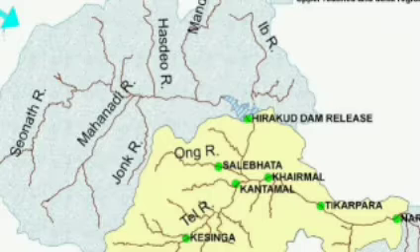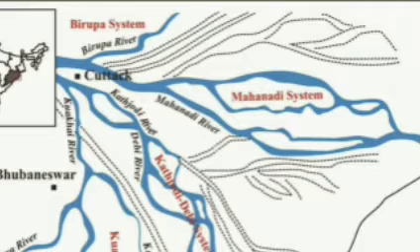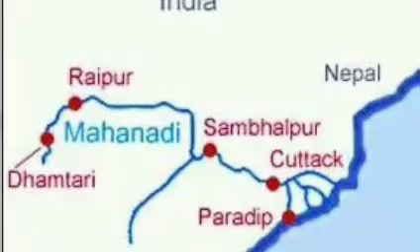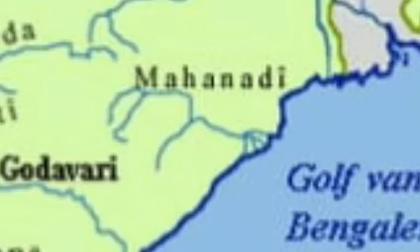The main stream of Mahanadi gets divided into several distributaries such as Paika, Birupa, Chitrotpala, Genguti and Nun. All these distributaries form the delta of Mahanadi, which is one of the largest deltas in India. The Mahanadi empties its water in the Bay of Bengal.